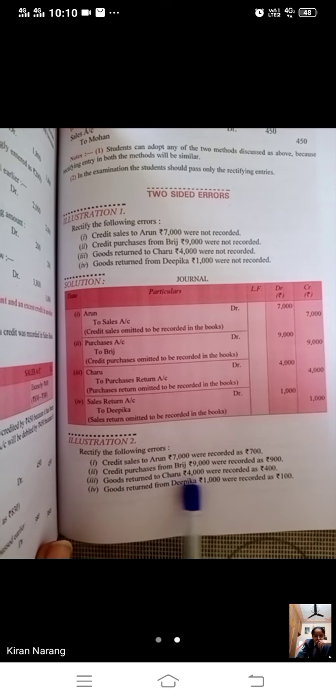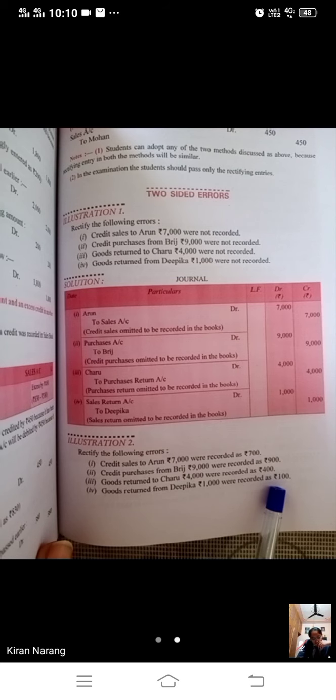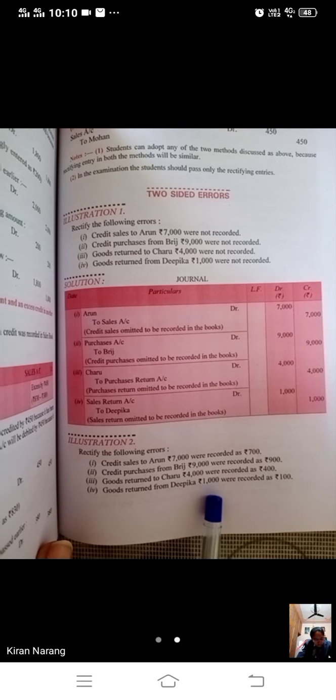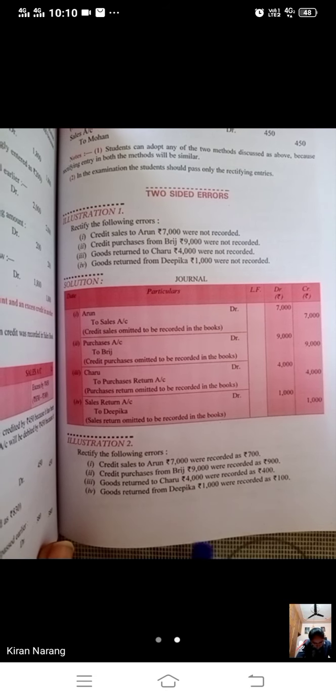Then goods returned to Charu 4,000 were recorded as 400. So we have recorded 3,600 less. So we will now record Charu to purchase return 3,600. Goods returned from Deepika. We have to record sales return to Deepika 1,000, but we have just recorded 100. So with the difference 900, we will pass the same journal entry. If we have not recorded any entry, we will just pass a simple journal entry. If we have recorded less amount, we will pass simple journal entries with the difference amount.